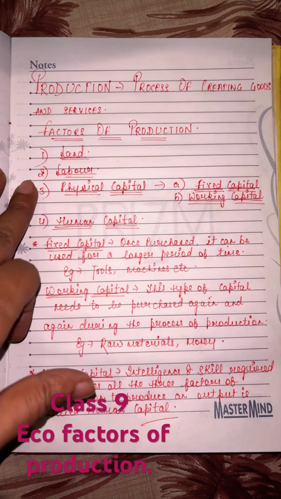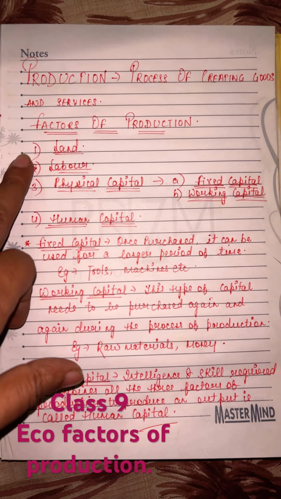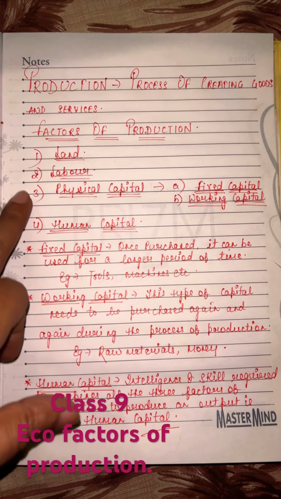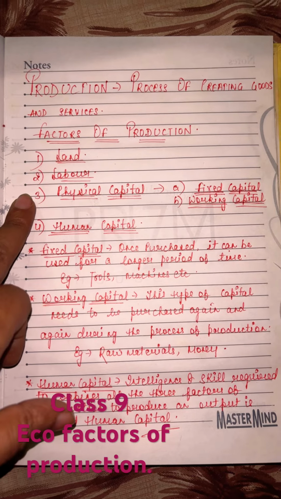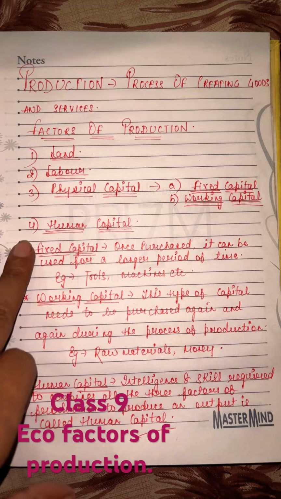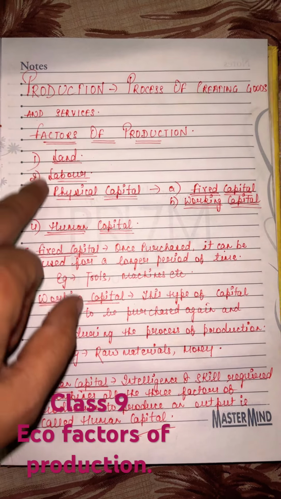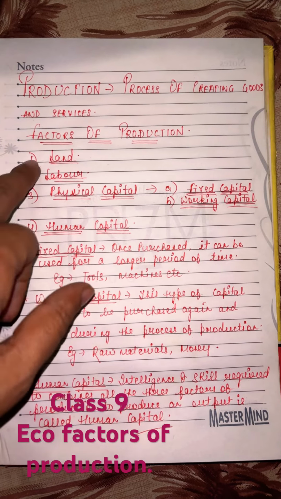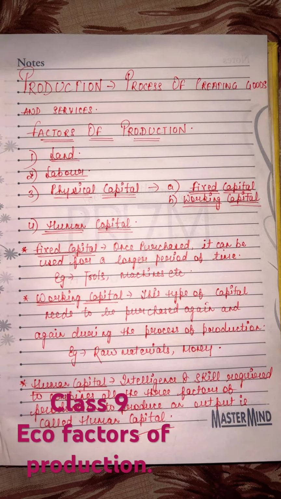So we basically have 4 factors of production. First one is a natural resource, which is land. Second is a human effort, which we can call as labor. Third is the physical capital, and it is bifurcated into 2 parts. First is the fixed capital and second is the working capital, and last is human capital. ठीक है, ये बेसिक फैक्टर्स ऑफ प्रोडक्शन है. ये दीज आर द इनपुट्स, दीज 3 लैंड, लेबर, फिजिकल कैपिटल, दीज आर द इनपुट्स एंड दे विल बी invested so that we can get a proper output.